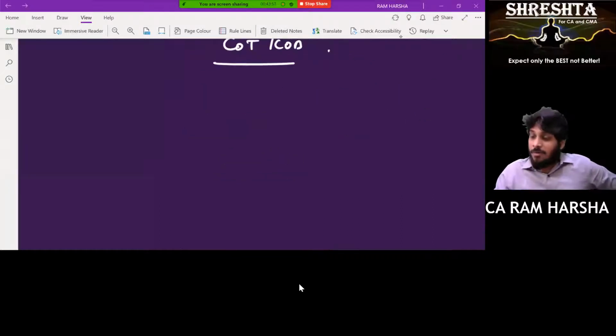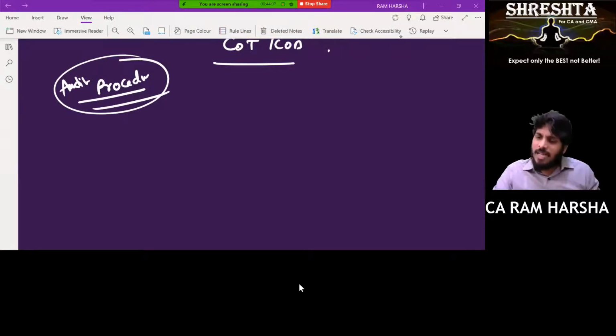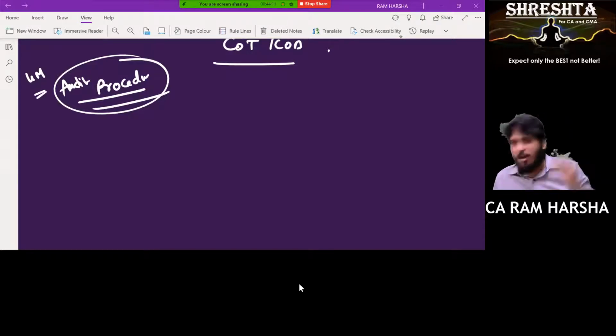Now, sir, what is the procedure? What is the audit procedure for obtaining external confirmation? You know, this question was asked for CA final for 4 marks and CA inter also. Many struggle like anything. What is the procedure?